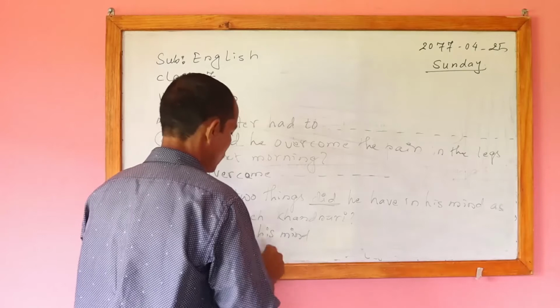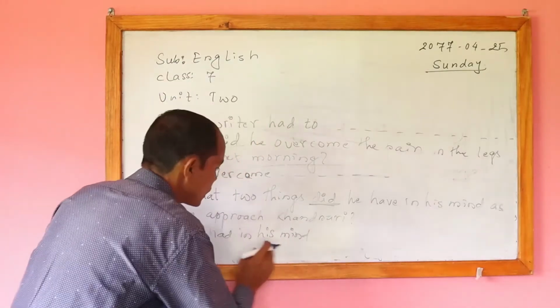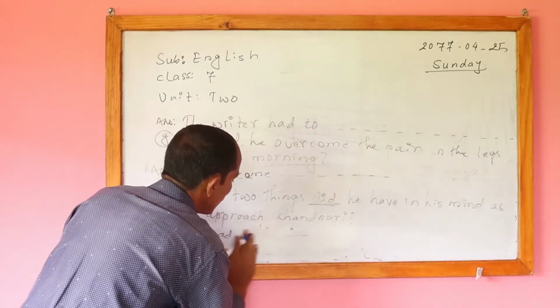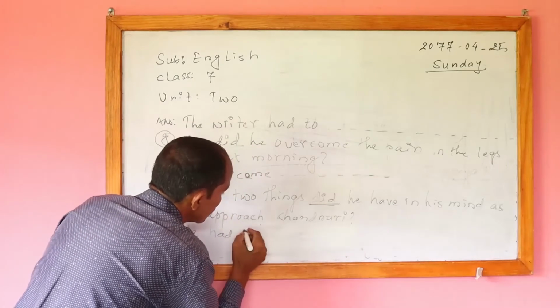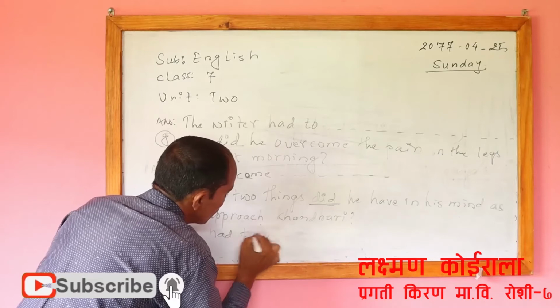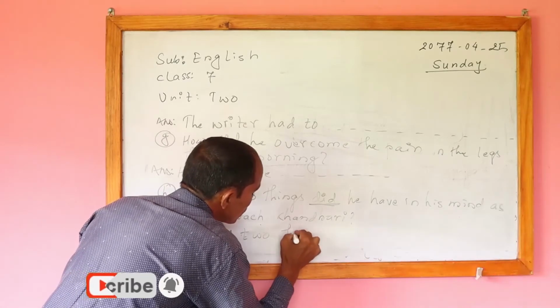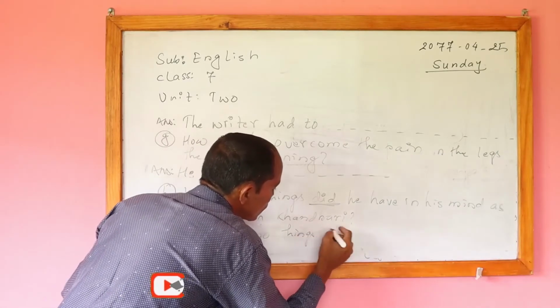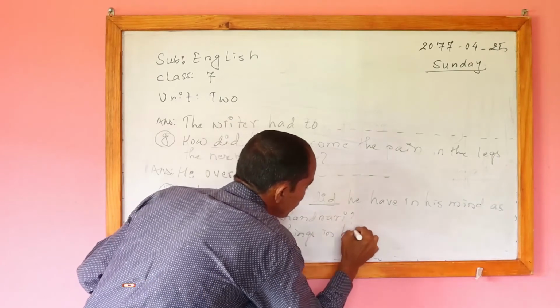Okay, here we can write in this way also: he had two things in his mind.